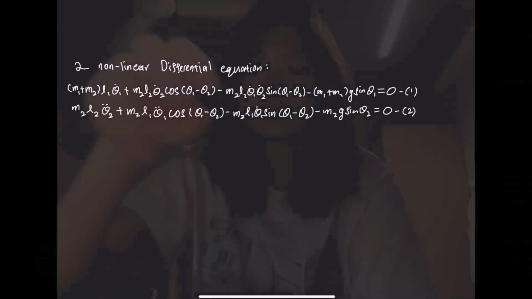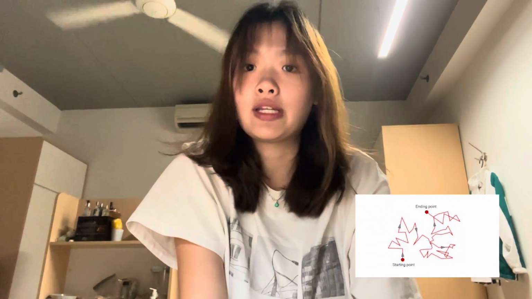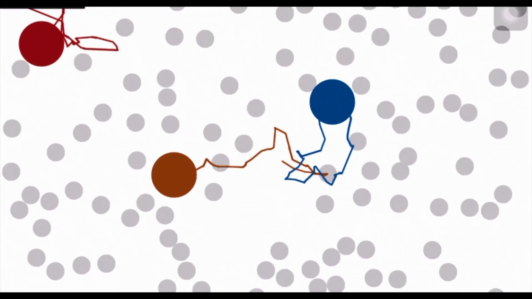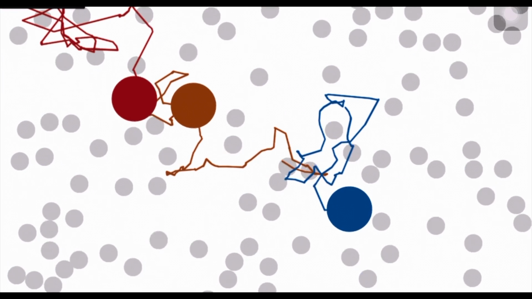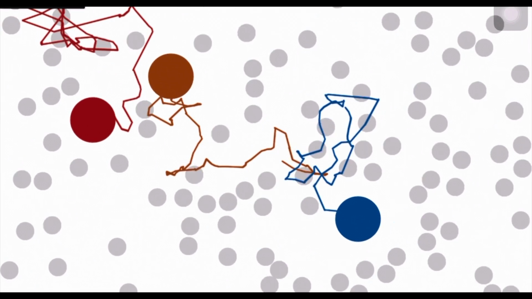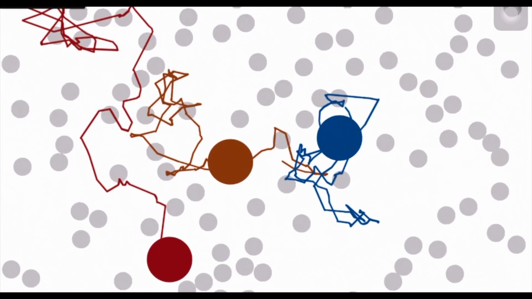What are some applications of chaos theory we see in real life? The application of chaos theory to the physical and chemical sciences has resolved some long-standing problems, such as how to calculate a turbulent event in fluid dynamics, or how to quantify the pathway of a molecule during Brownian motion. For Brownian motion, we observe smaller, finer particles colliding with a bigger particle. From the trace paths of the bigger particle, we notice that they appear to be random and unordered. However, chaos theory can be used to resolve and quantify the paths of these molecules.